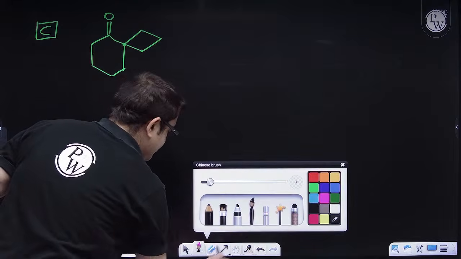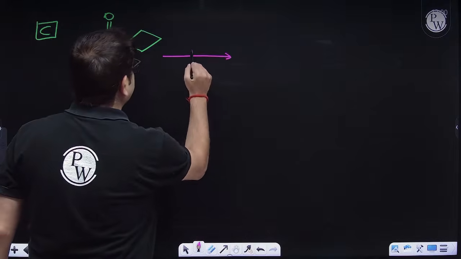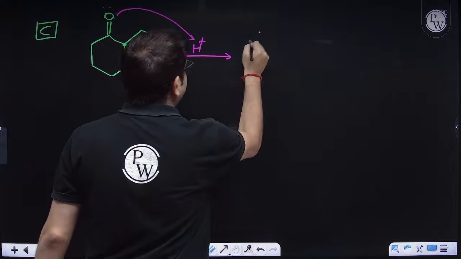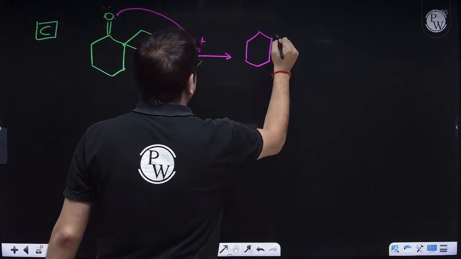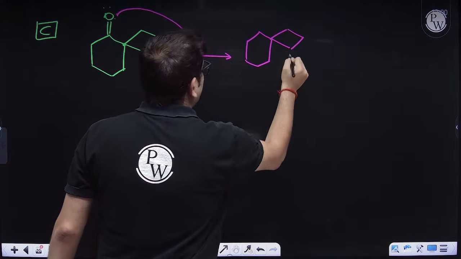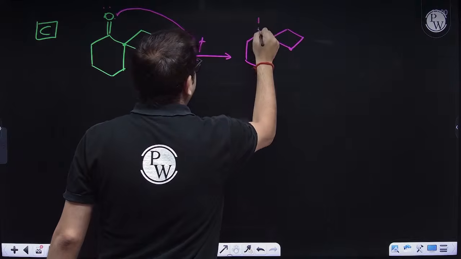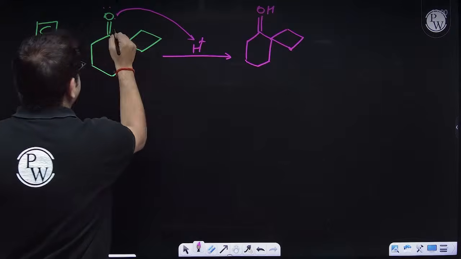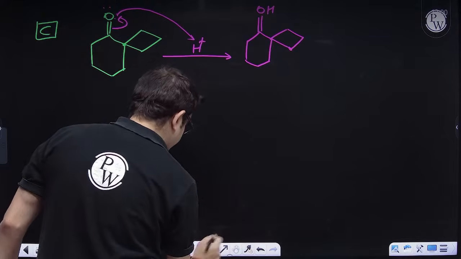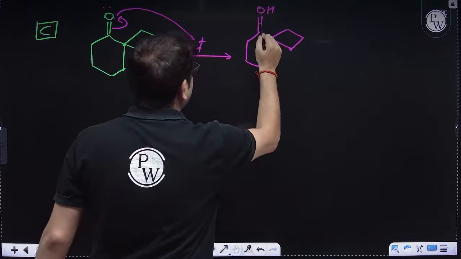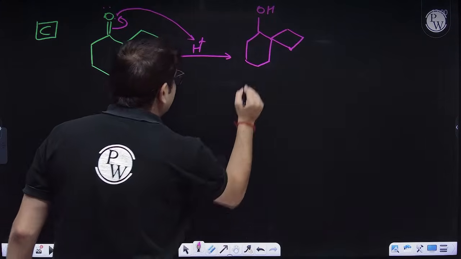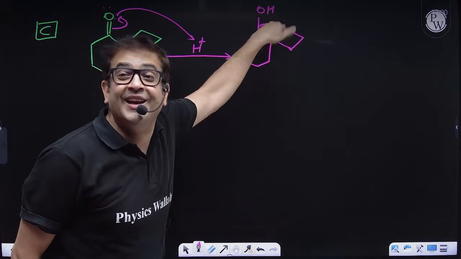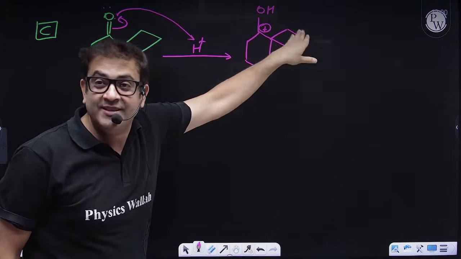Okay. What else? Sir, this is treated with concentrated H+. So first of all, what is going to happen? Sir, protonation will take place. So let me make protonation of this. Once protonation is taking place, I'll be getting OH, and obviously this will be extracting electrons, and a carbocation will be introduced here. Okay, sir. Now we can see this is a 4-membered ring, so ring expansion will take place.